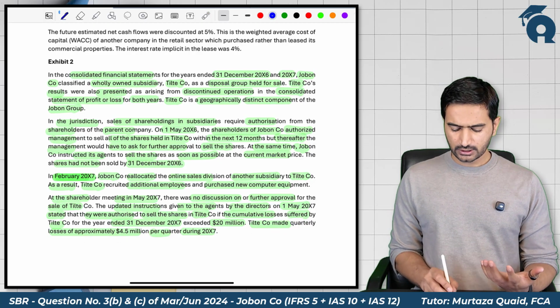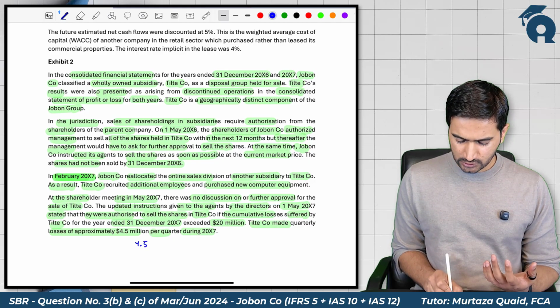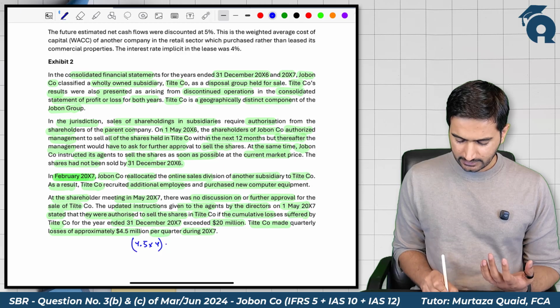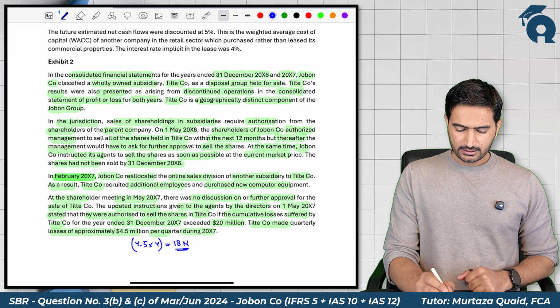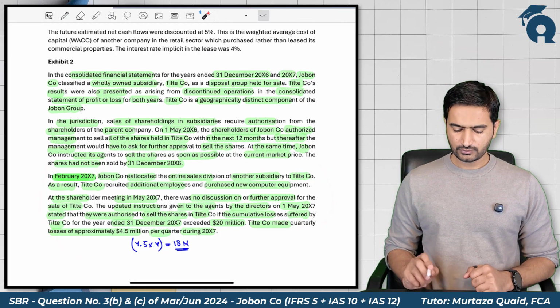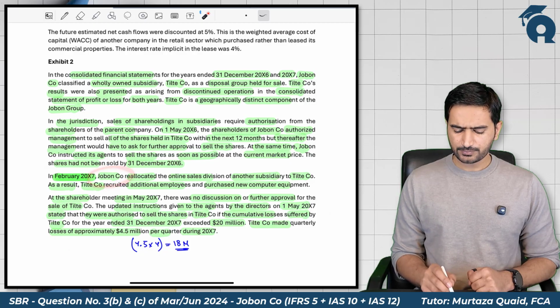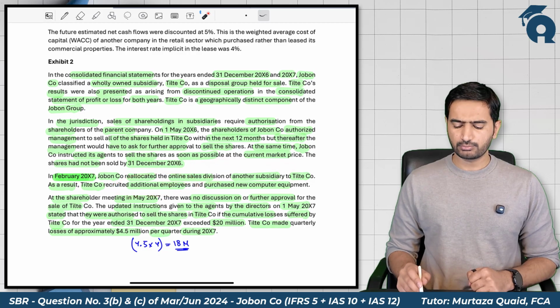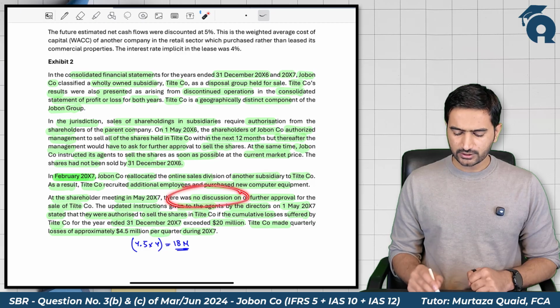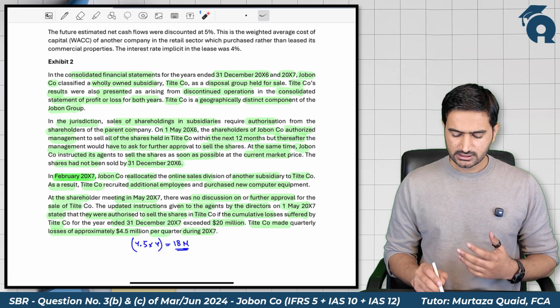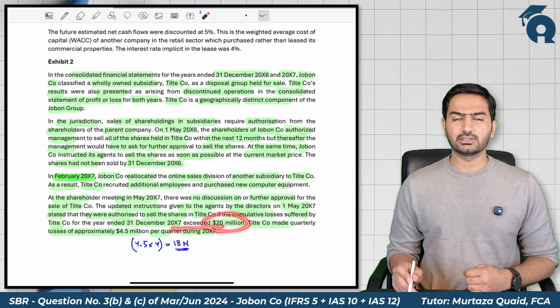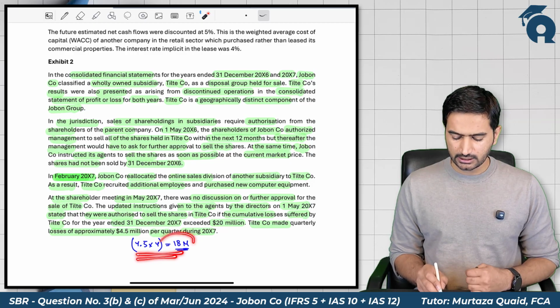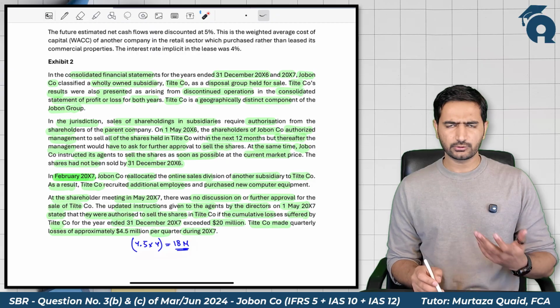So if a year has 4 quarters, it means the total actual loss would be 4.5 multiplied by 4, and this is equal to $18 million. So in 2007, from the information, there is some transfer of operations, some transfer of an online sales division to the subsidiary. Subsidiary recruited new employees, purchased new assets. There was no further approval from the shareholders, and the sale of shares of the subsidiary is subject to the condition that the losses of subsidiary exceed 20 million. But the losses are actually 18 million, that is 4.5 million per quarter into 4 is equal to $18 million.